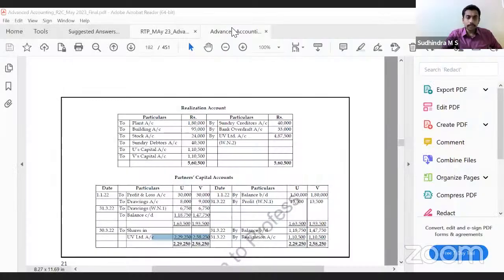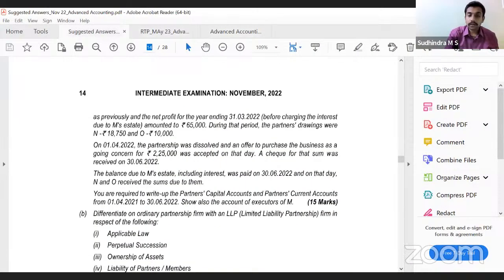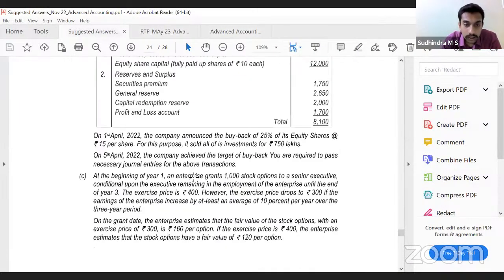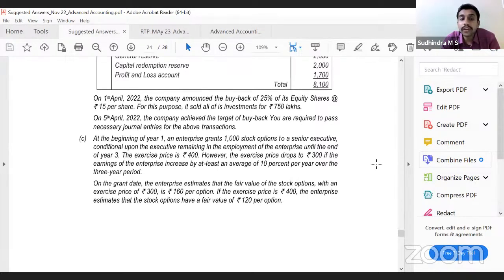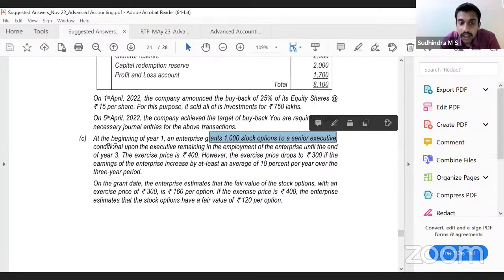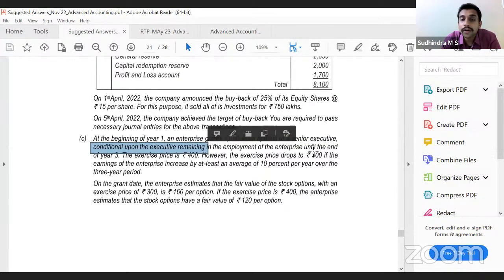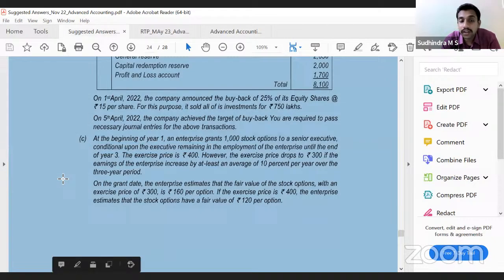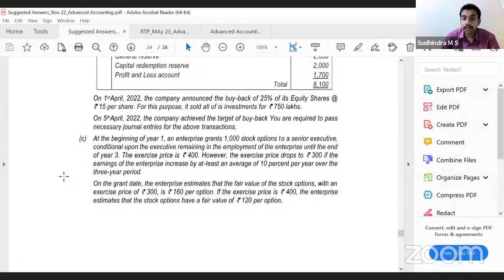We'll quickly look into the problems. We'll go to November 22 exam. It was also 5 marks. At the beginning of year 1, an enterprise grants 1,000 stock options to a senior executive, conditional upon the executive remaining in employment of the enterprise until the end of year 3. The exercise price is ₹400. However, exercise price drops to ₹300 if the earnings of the enterprise increase by at least an average of 10% per year over the 3-year period.